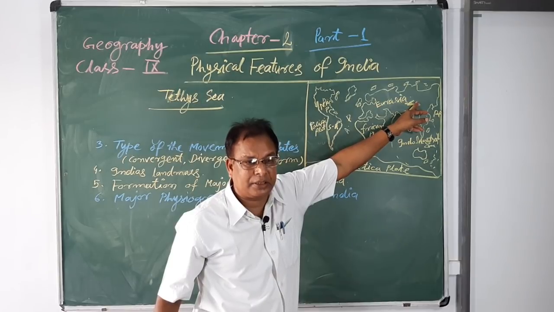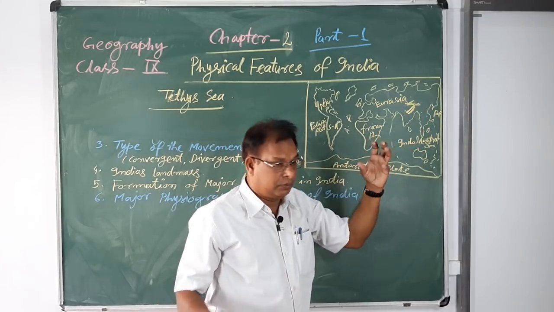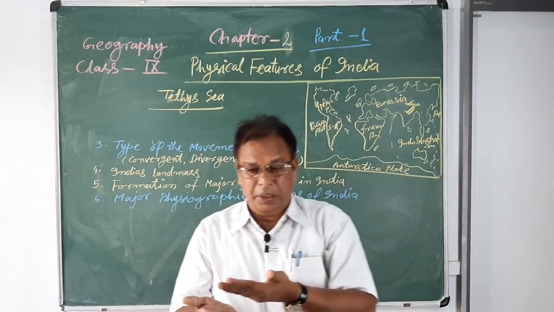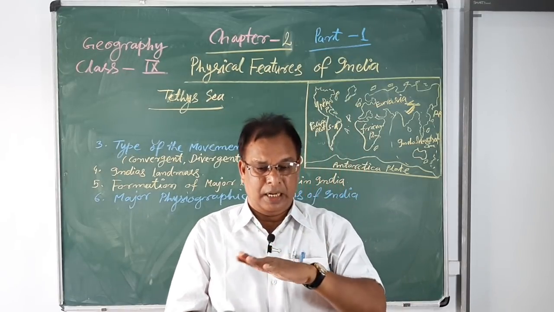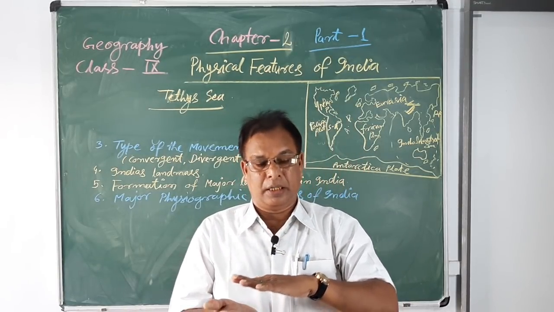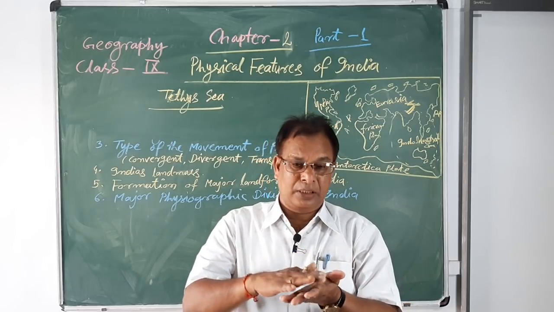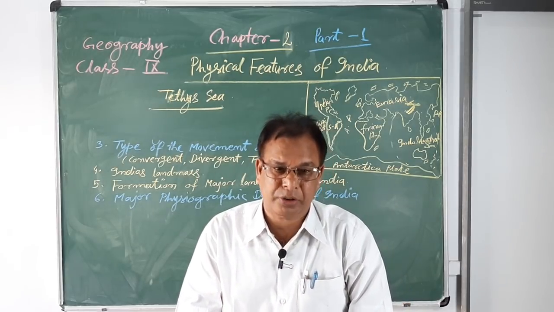And on the Tethys Sea different types of material formed layer upon layer, therefore it is also called sedimentary rock.